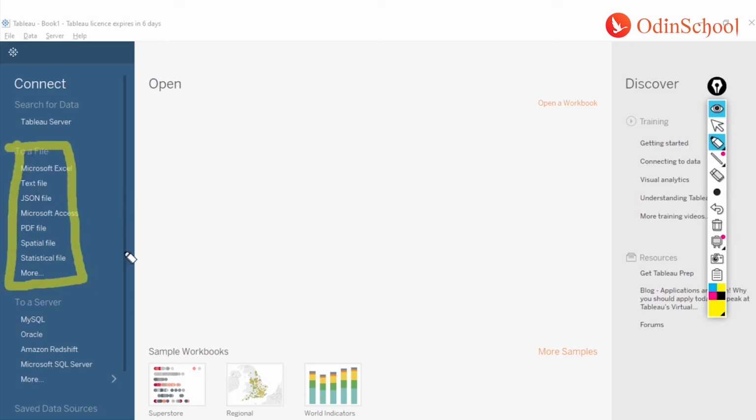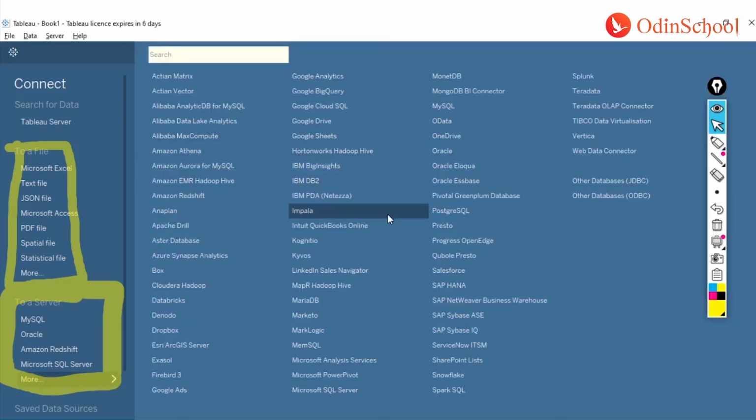We also have an option where we can connect to any of the online data sources, which is To a Server, where Tableau gives you a wide variety of data source connection options. Like we have Google Sheets, Oracle database, MySQL, Hadoop, Hive, almost all the major data sources.